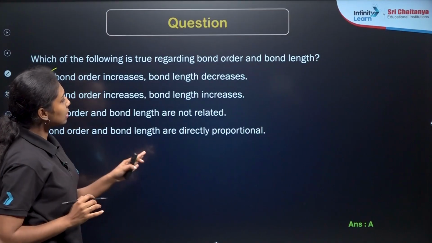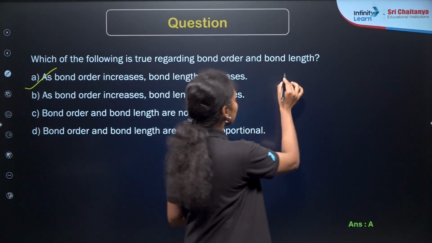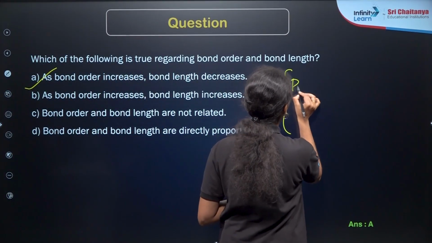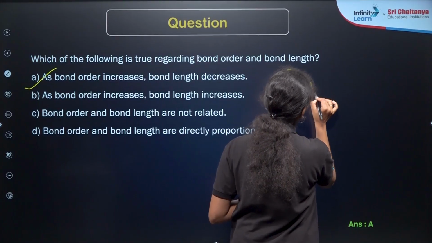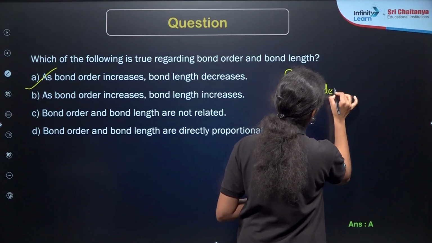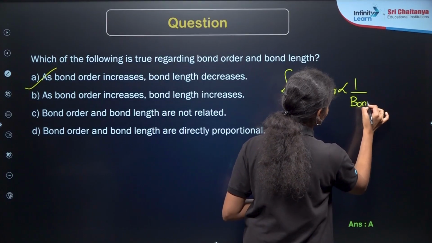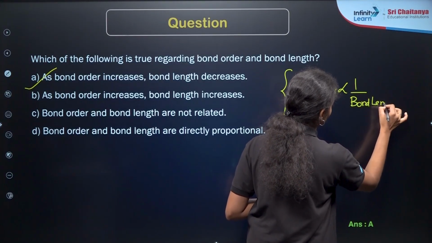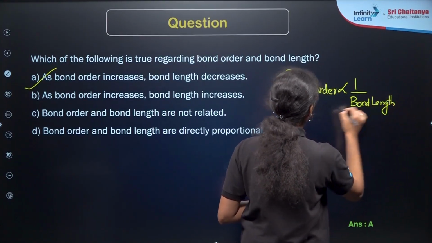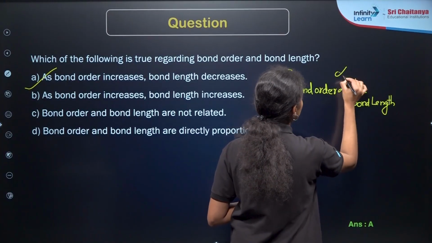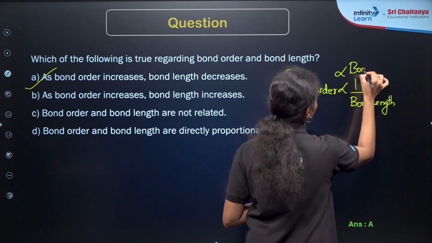As bond order increases, bond length decreases. While discussing bond parameters, I have already said that bond order is inversely proportional to bond length, but directly proportional to bond strength as well as bond enthalpy.